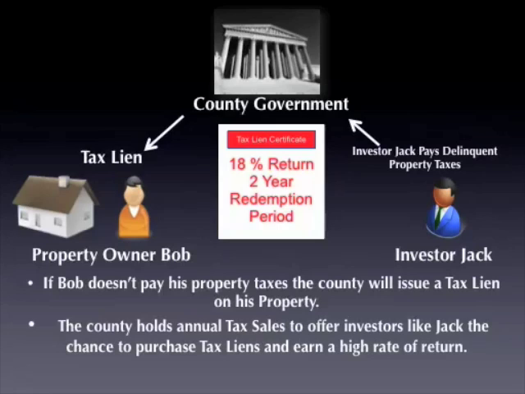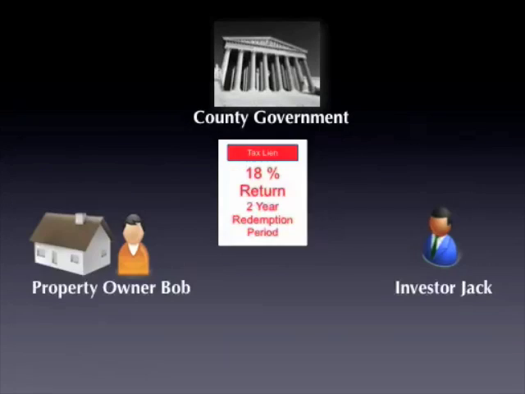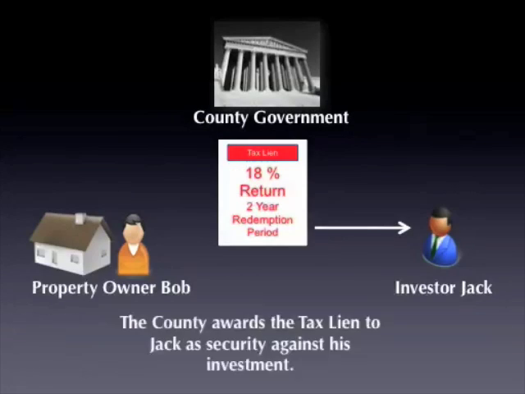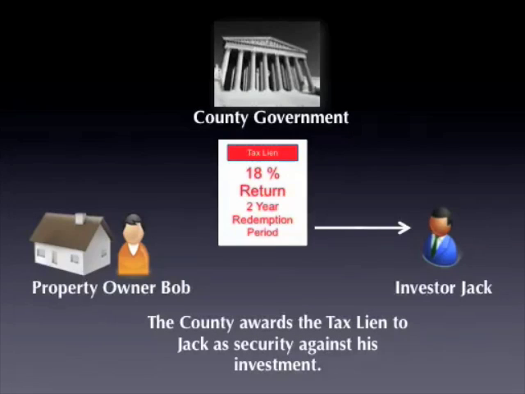Now, what that means is that the property owner here, Bob, now has 2 years from the date of the sale before the investor can begin to initiate the foreclosure process. So the county awards this tax lien to the investor as security against his investment.